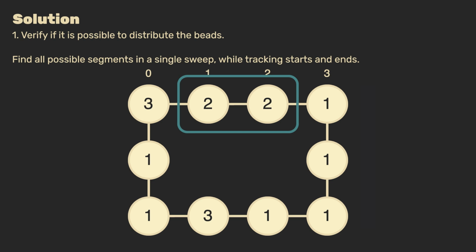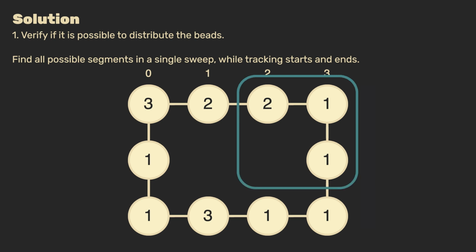It is important to track this segment, for instance in a list where you store pairs of start and end points. Expanding the segment now will for sure lead to the segment being too large, so we move both the start and end point of our segment and continue our algorithm. Of course, we should not forget to add and subtract the values as before when updating our window. The current segment is again too small, so we move the endpoint. Here we find another segment again. We can add this to our list of segments. Following this pattern, we keep going until we found all possible segments in our necklace in linear time. Great! The first step is done.